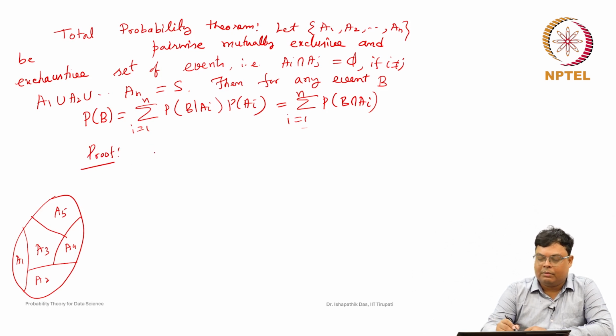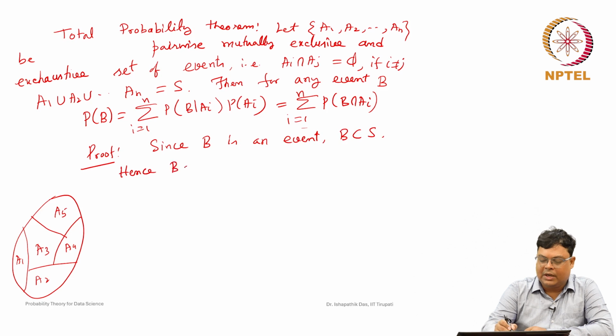Now, because A1, A2, ..., An are pairwise disjoint and an exhaustive set of events, and B is an event, B is a subset of S. Hence, B can be written as B intersection S. Now, S can be represented as the union of A1, A2, ..., An, because they are pairwise disjoint as well as exhaustive.